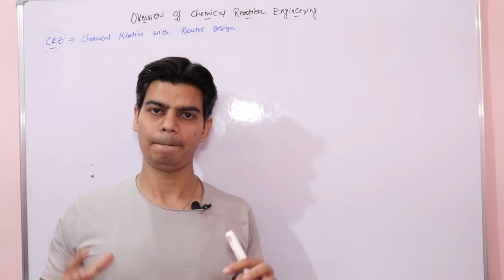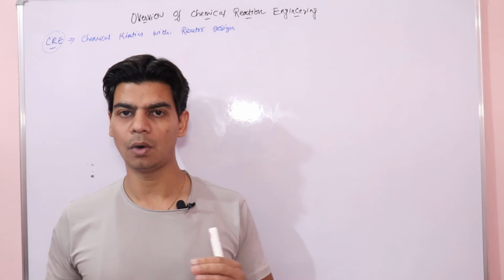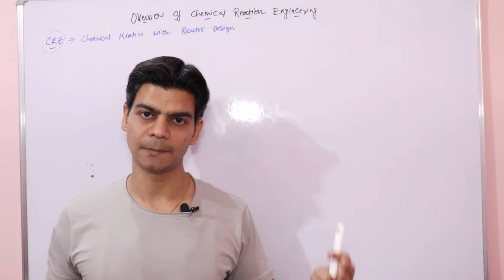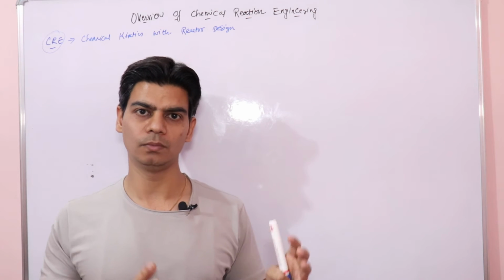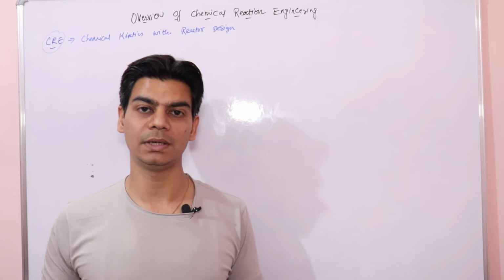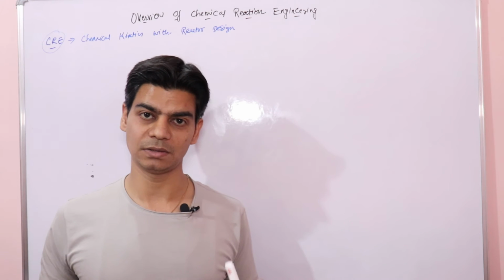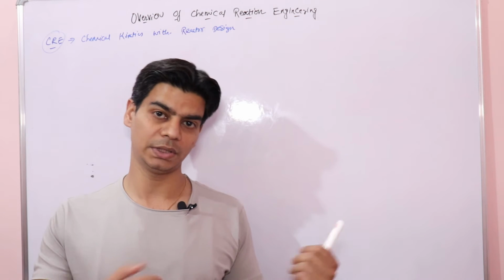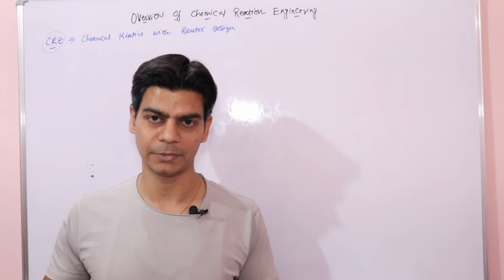So just imagine the chemical reactions that you have studied, just try to imagine how they would have been done in a chemical reactor, in a chemical plant, right? Once you are able to do this, then you will find this subject to be very interesting, because what you have been studying in your schools, now it's a time where you will get to know how these things are actually done, right?